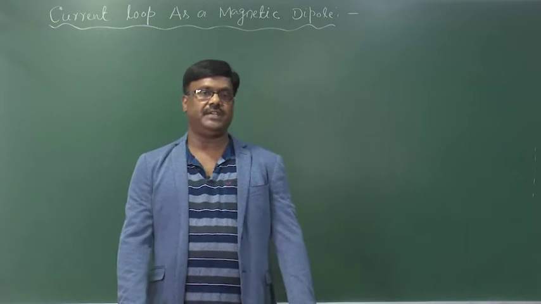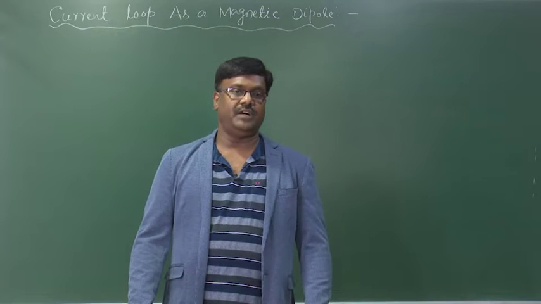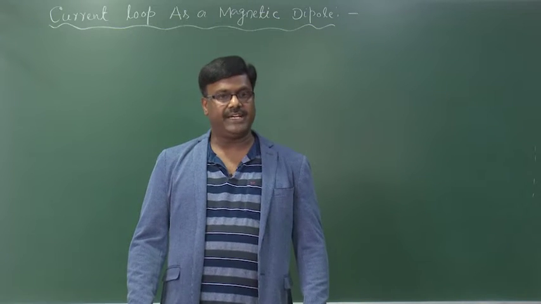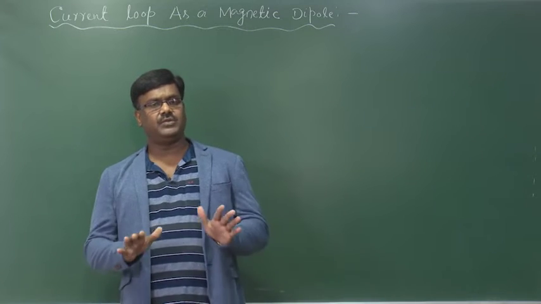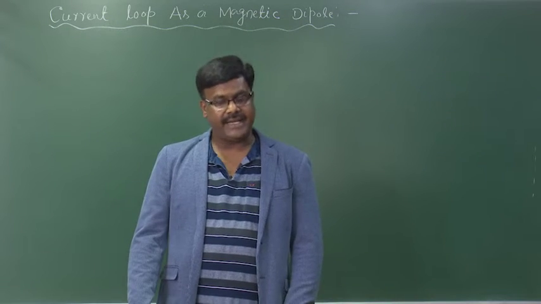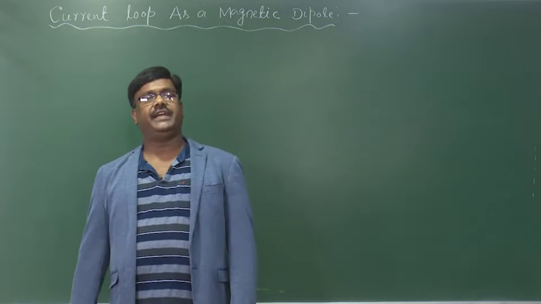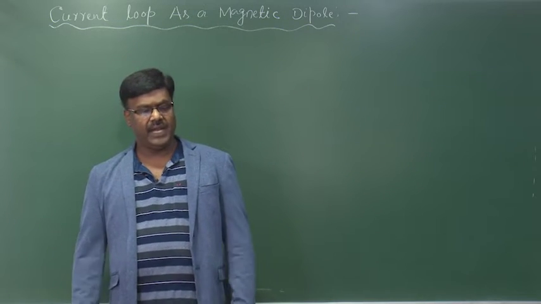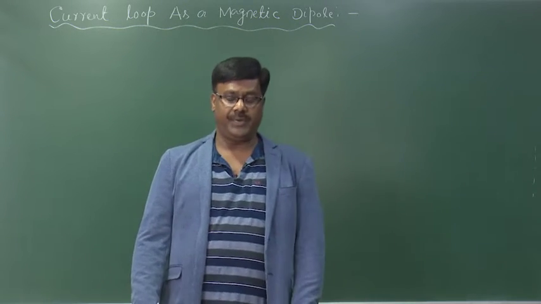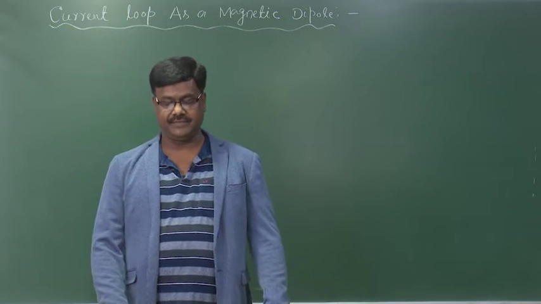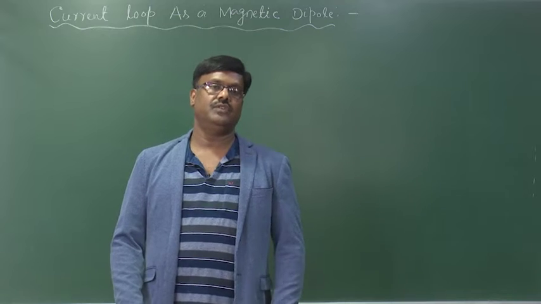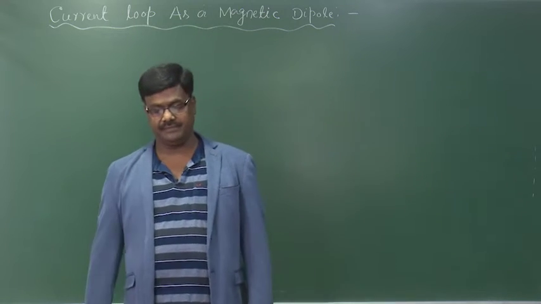Our today's topic is to discuss the current loop as a magnetic dipole. As we know, there is a magnetic field around a current carrying conductor, and a circular loop of a current carrying conductor is the simplest circuit that can produce a magnetic field.